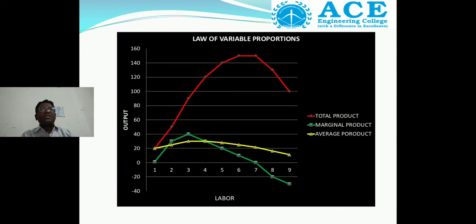Please try to understand: when the marginal product goes negative, it goes below the x-axis.